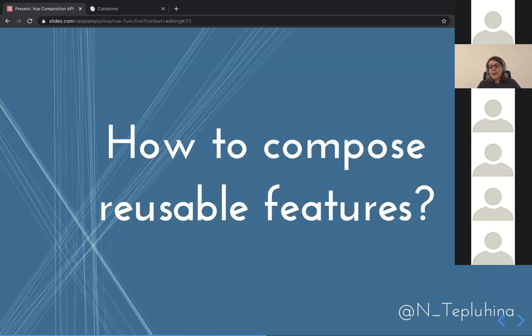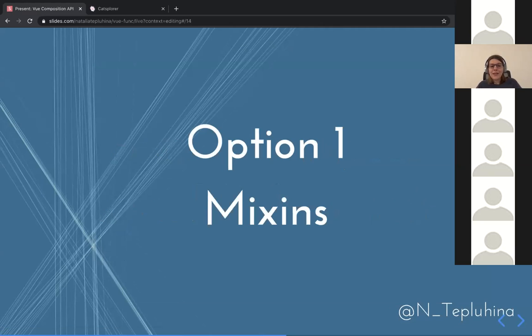The first option that Vue 2 had was not the best one, because it was mixins. And mixins in general are considered to be not a good coding practice, not only in Vue, but everywhere. So a mixin is basically just an object that can contain everything that a component contains.